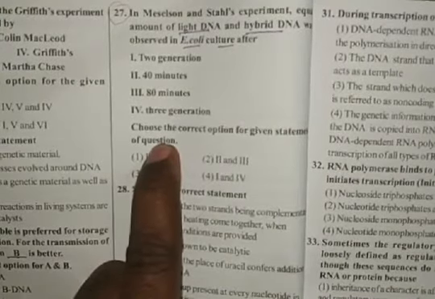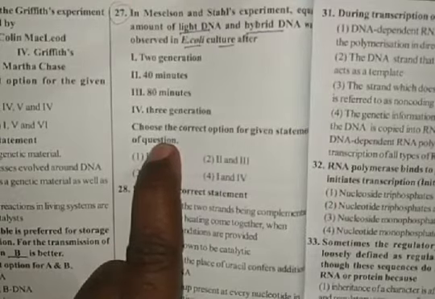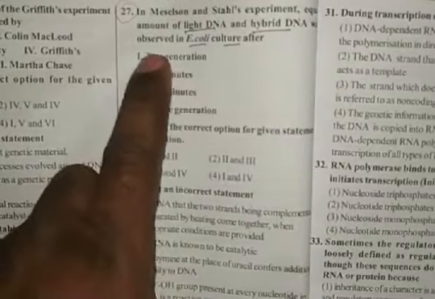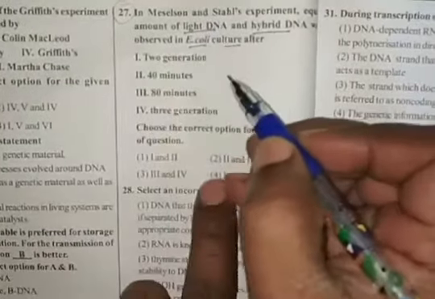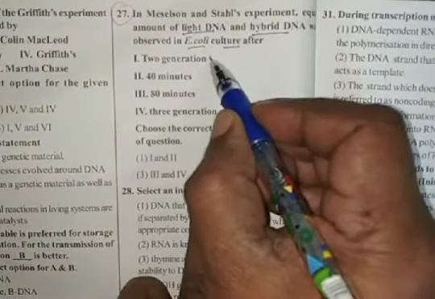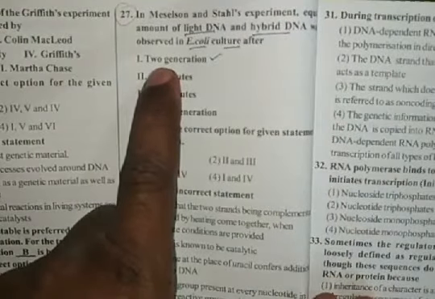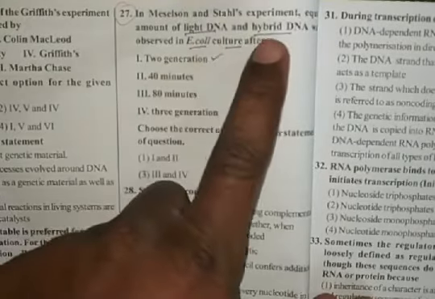Second generation, first generation, second generation. First generation 20 minutes, second generation 20 minutes, then 40 minutes. So then two generations means 40 minutes. After the two generations we can find two light DNA and two hybrid DNA.